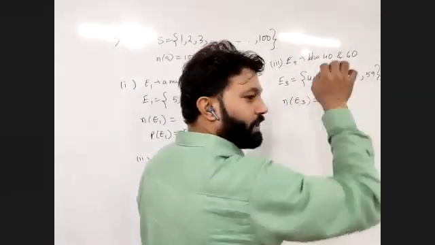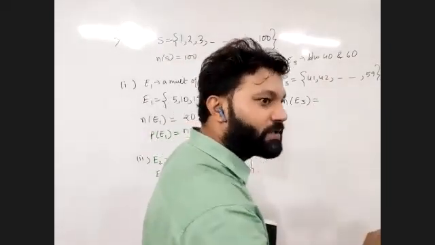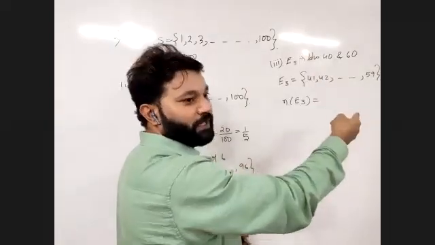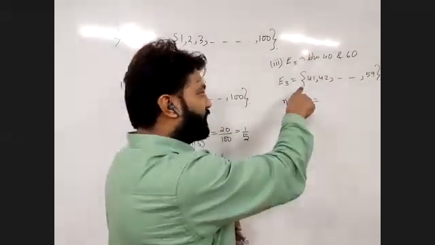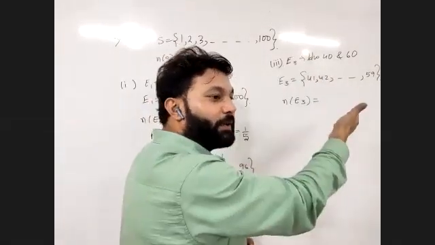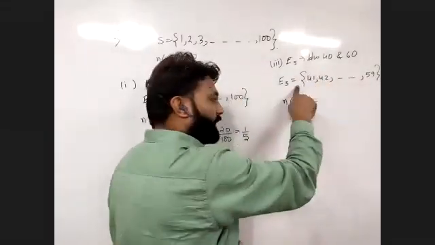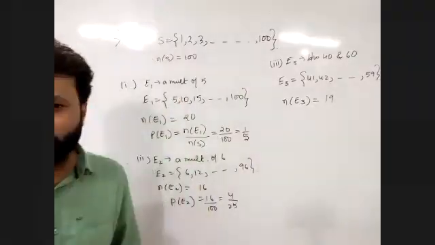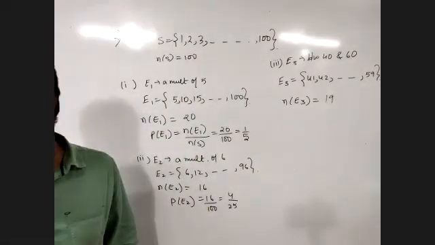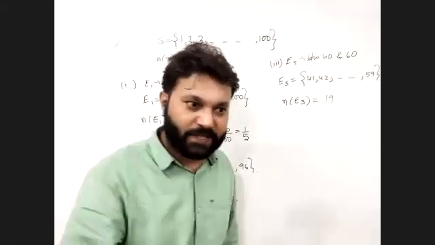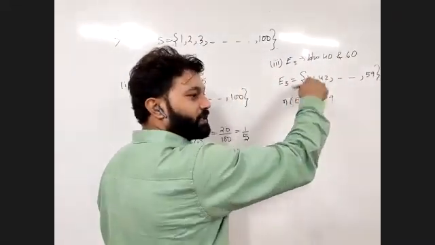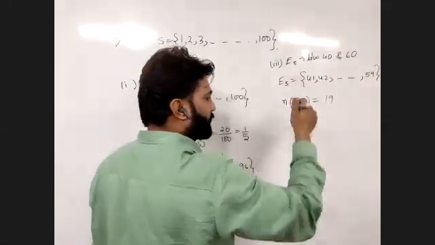The better thing would be, look, the easiest way, which I also follow: the previous number is to be subtracted from the last number. Here 40 is not there, so 40 will be excluded. So 59 minus 40 will be 19. Now you see, just one simple mistake and the whole question becomes wrong. I hope this is clear. So it is not 59 minus 41, it is actually 59 minus 40.